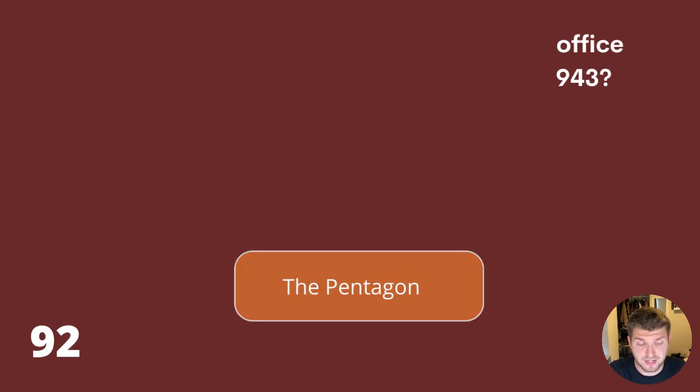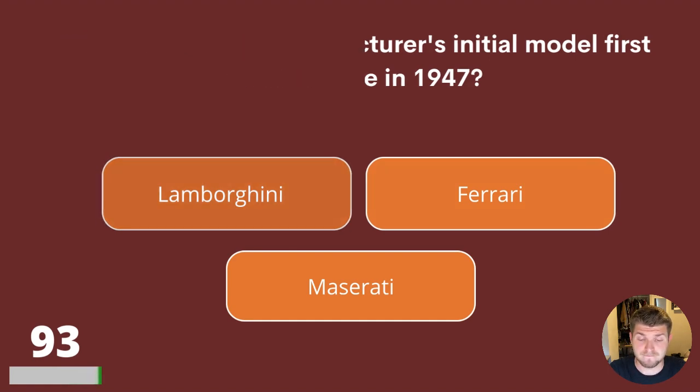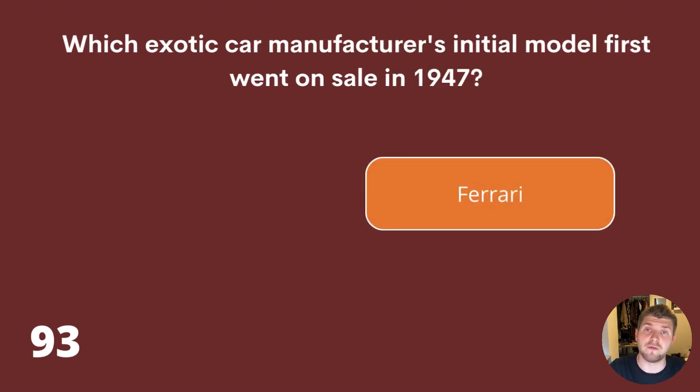Question 93. Which exotic car manufacturer's initial model first went on sale in 1947? Lamborghini, Ferrari, or Maserati? The answer is Ferrari.